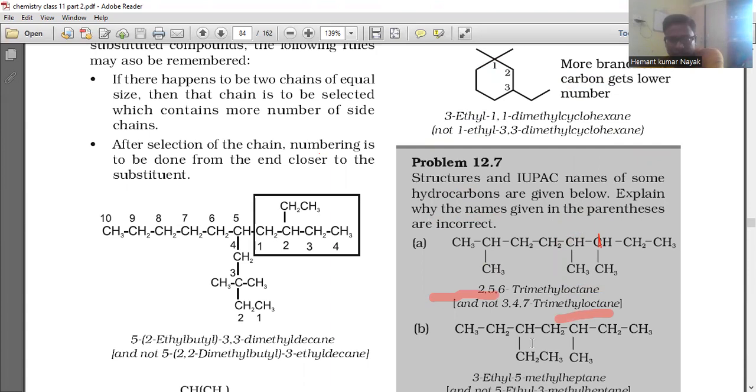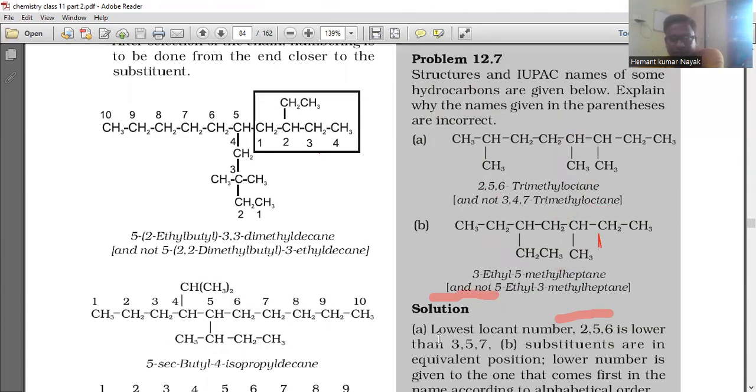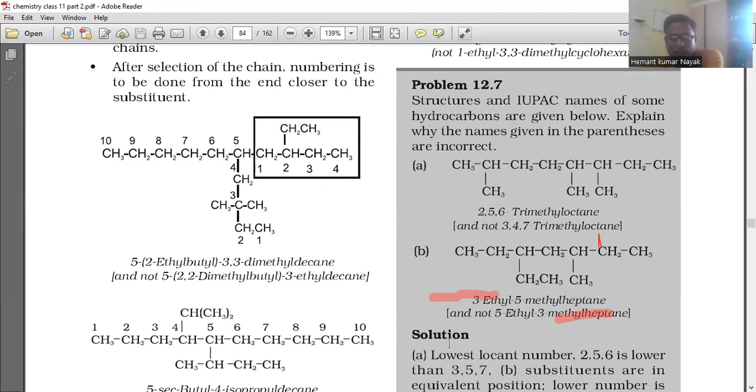CH3CH, this is the problem. First, 2,5,6 trimethyl. I'm talking 2,5,6 trimethyl octane. It is not 3,4,7 trimethyl octane. So 2,5,6 trimethyl: 1, 2, 3, 4, 5, 6, 7, 8. So 2,5,6 trimethyl octane, not